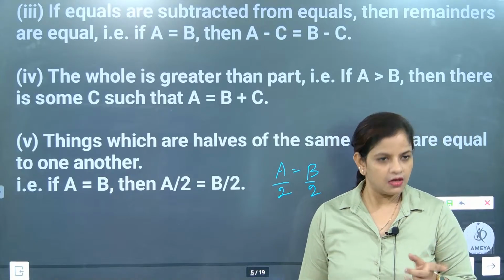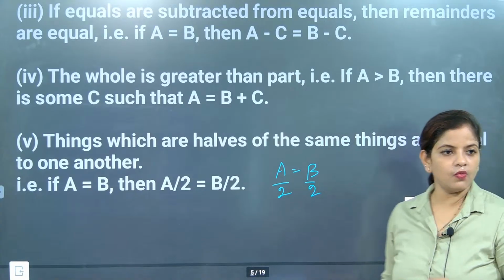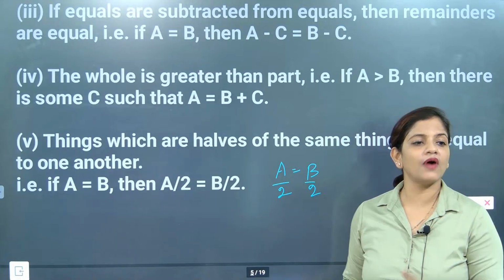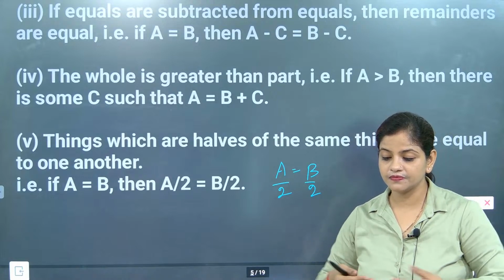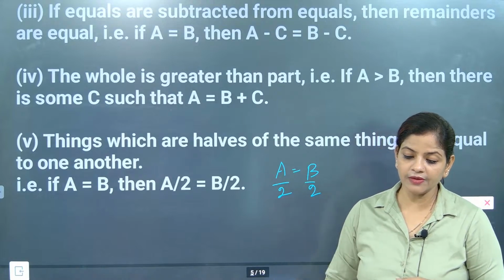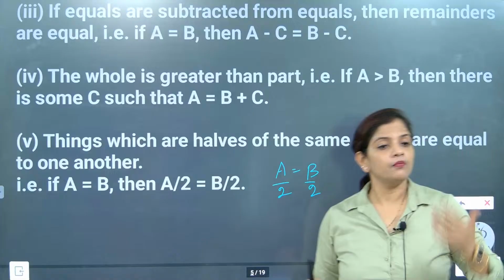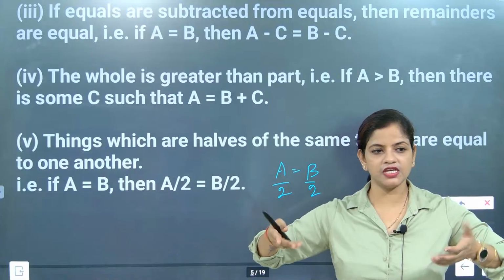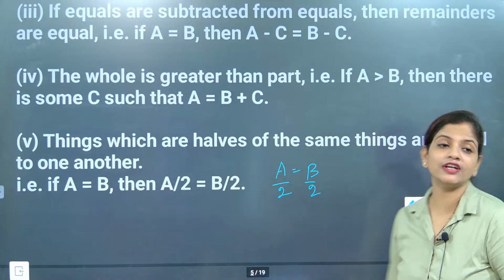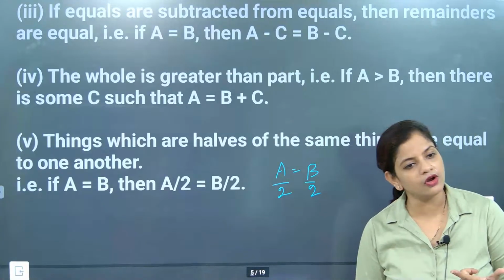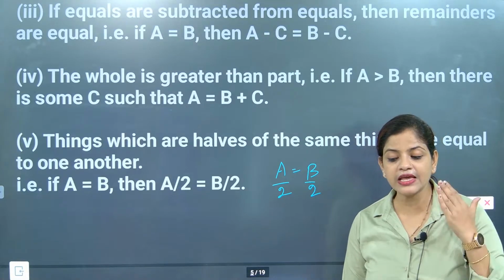Half. A is equal to B. 1 kg banana is equal to 1 kg banana. Now both sides 1 kg banana is there. So both sides have 1 kg, and from that 1 kg, half a kg I have removed. Then what is left beta? Are they equal or not? After removing half, are they equal or not?